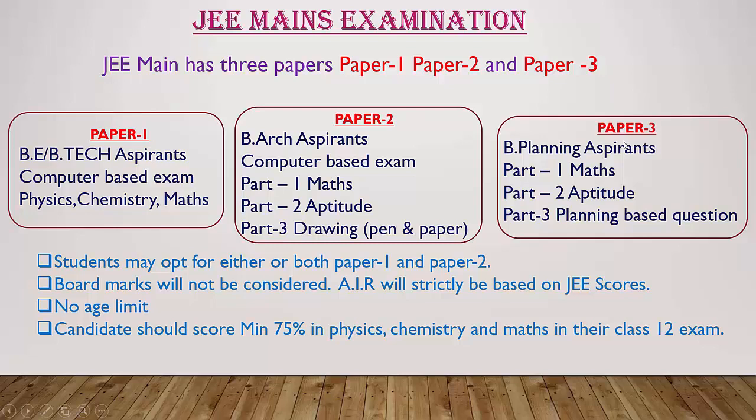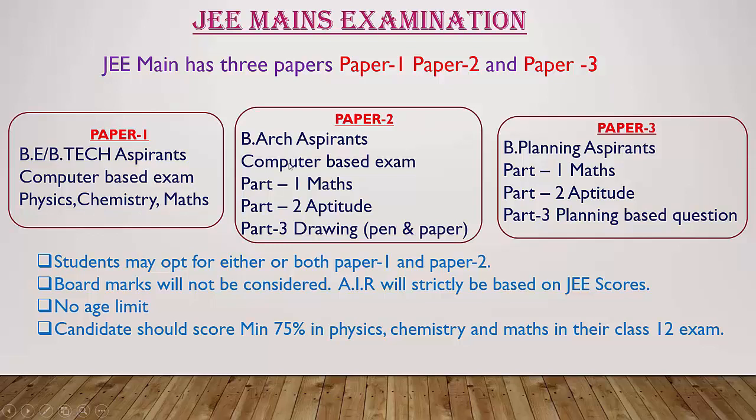If you are interested in BE/BTech, you can choose paper 1. If you are interested in BE Architecture, go for paper 2. If you are interested in BE Planning, then you can go for paper 3. Or if you want, you can write all 3 papers. Paper 1 is a computer based exam, so it will be conducted online, and the subjects involved are physics, chemistry and mathematics.